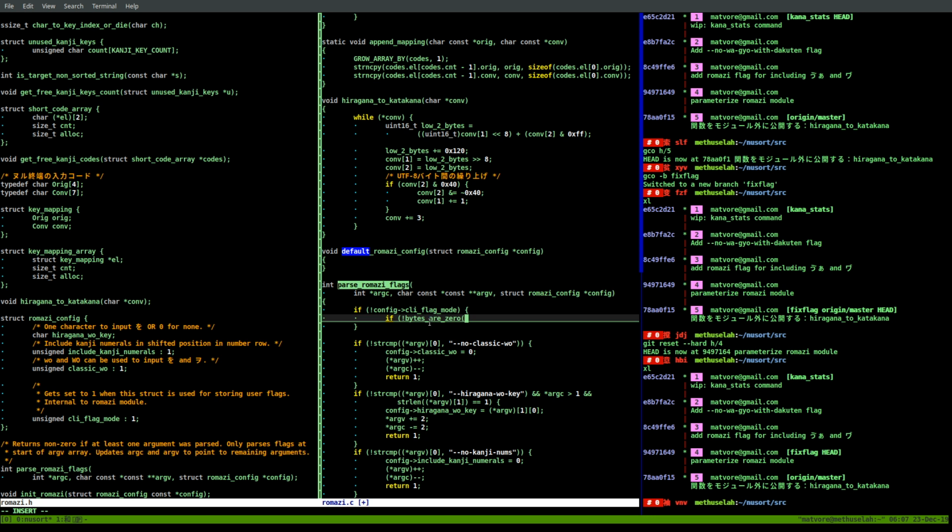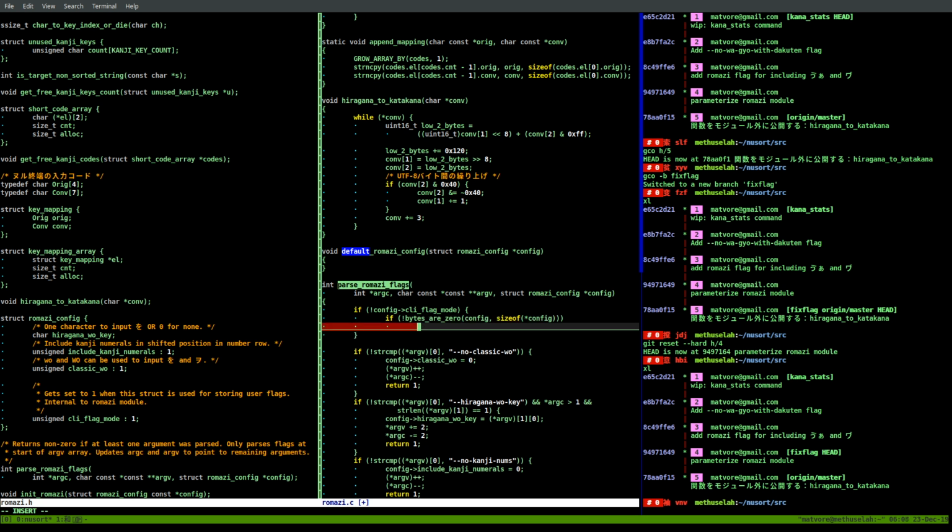I've seen flag systems where you set the default programmatically, then you parse them, but we're not going to do that. We're just going to say that if you're parsing, then you're going to use the global defaults no matter what. So if the bytes are not 0, then we want to say config, comma, size of config. Okay, then we can say this is a bug.